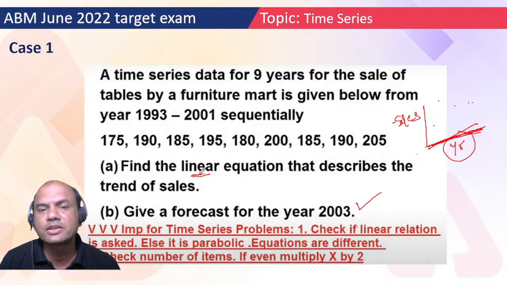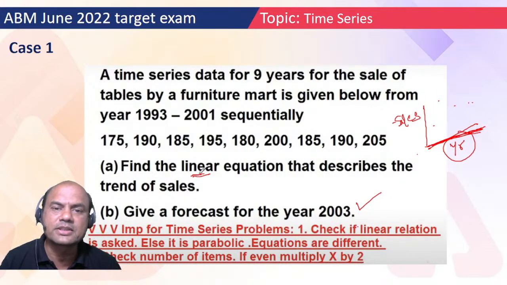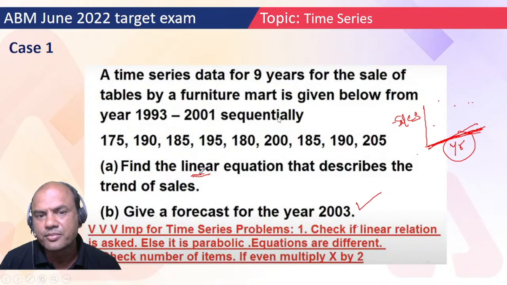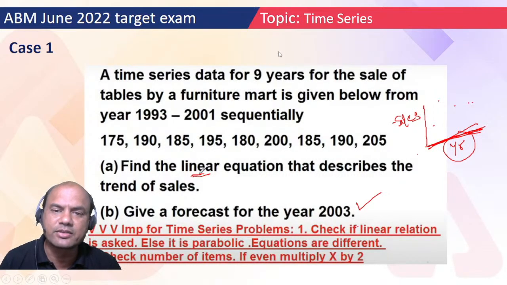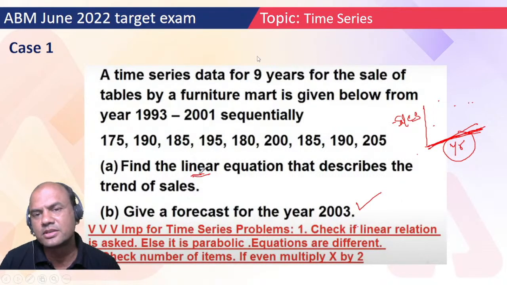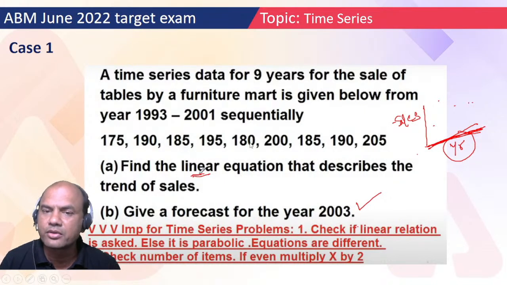So let's move on with this problem now. A time series data for 9 years for the sale of tables by a furniture mart is given below, from 1993 to 2001 sequentially. So 9 years of data is given. In the exam, remember, you won't get a question for 9 years. At most you'll get it for 5 years, not more than that. So 93 to 2001 sequentially. So these are the numbers given.